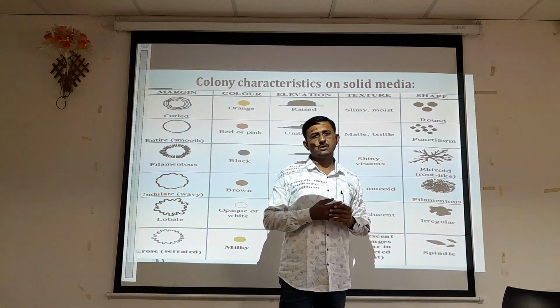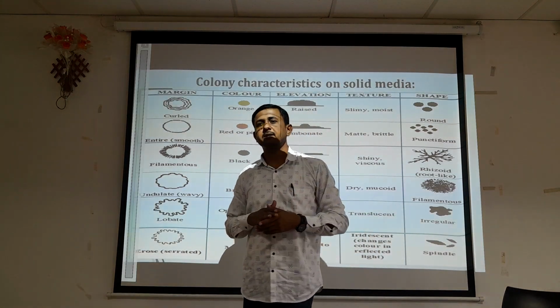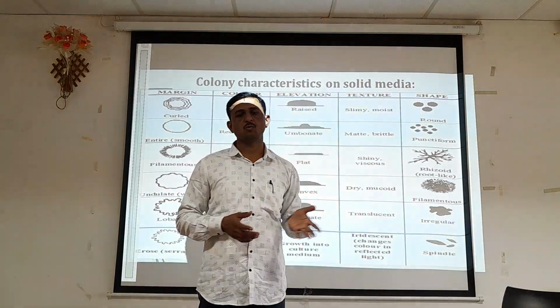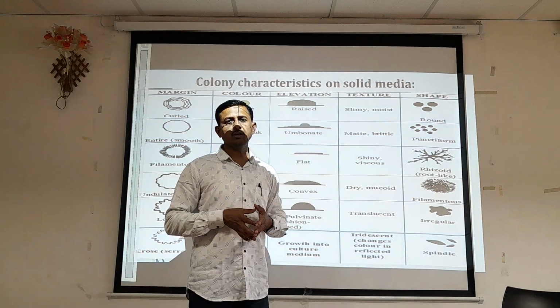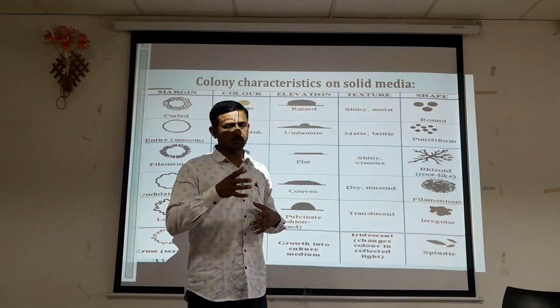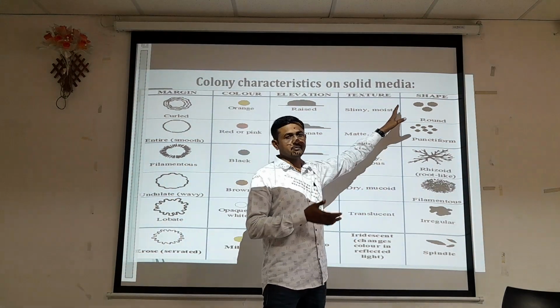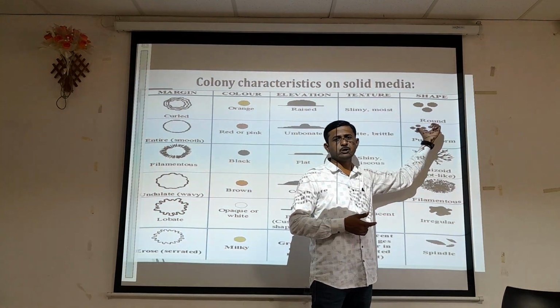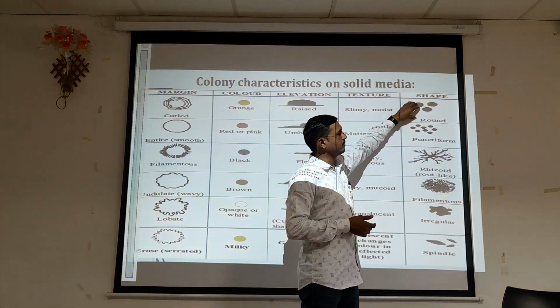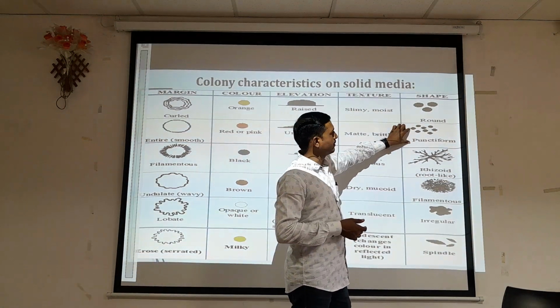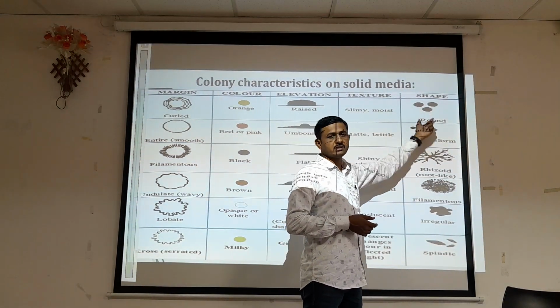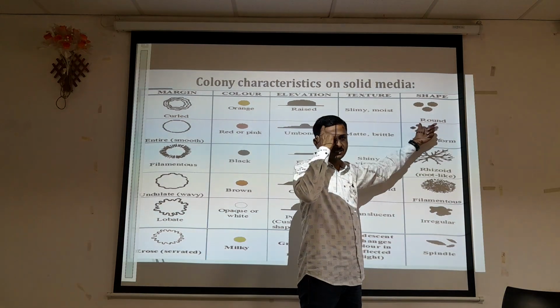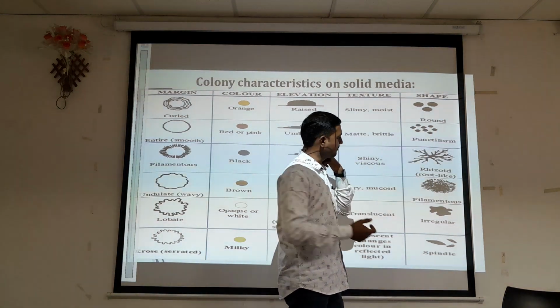In the previous lecture we have already discussed the shape of bacterial cells, whether they are cocci or rod shape. That is with respect to the bacterial cell. Here we have to discuss the shape of the colony of that particular organism. It is a round shape of colony. It is a punctiform, when they are small and circular, you can say punctiform or pinpoint colony.